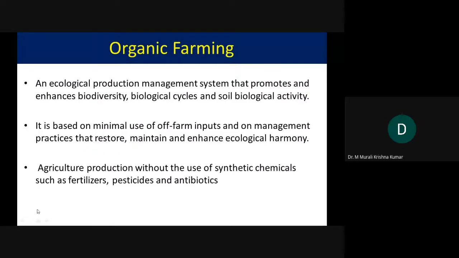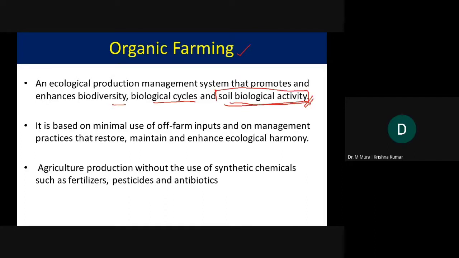Organic farming has now become a household term, because in many of our houses also, maybe during lockdown time, we are doing this.